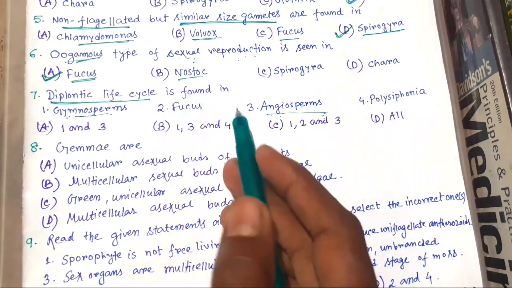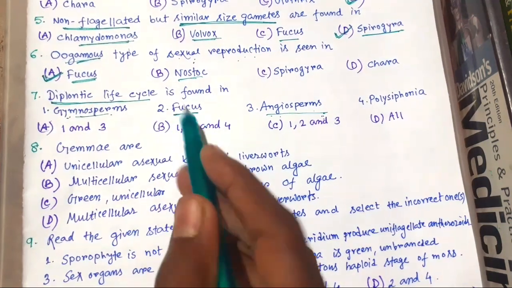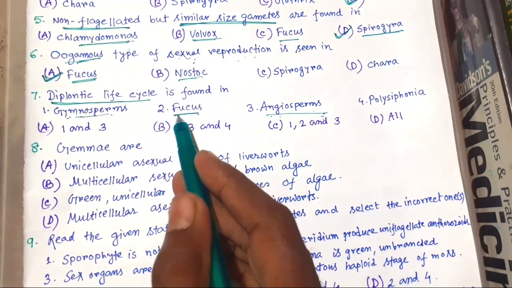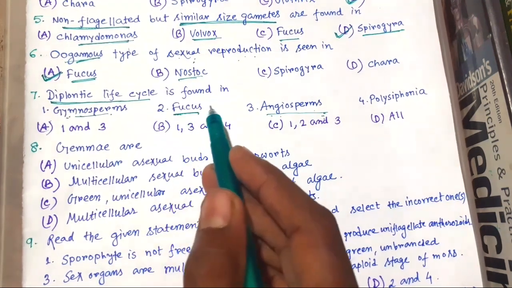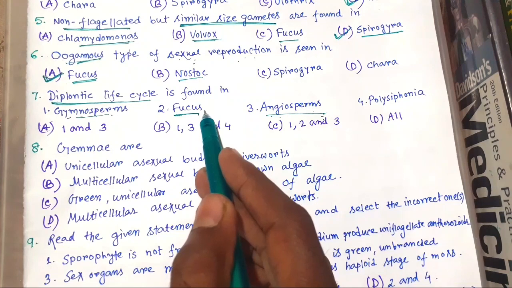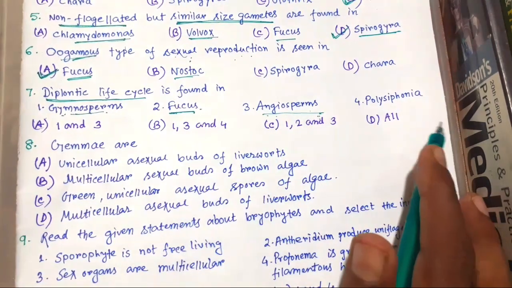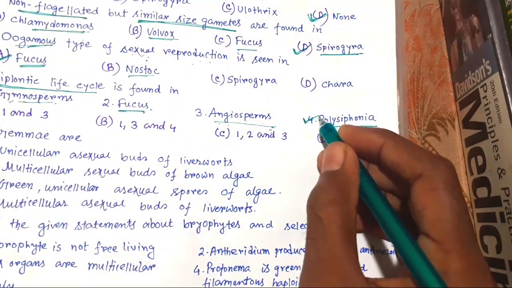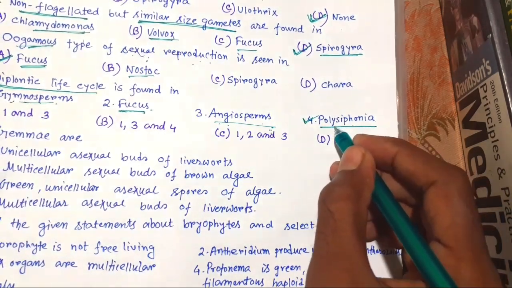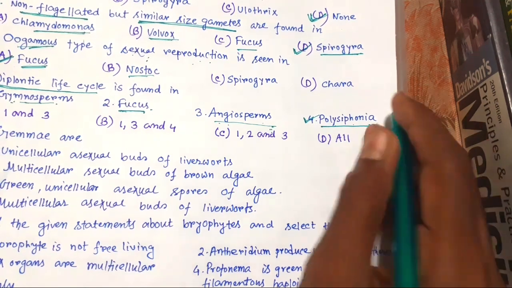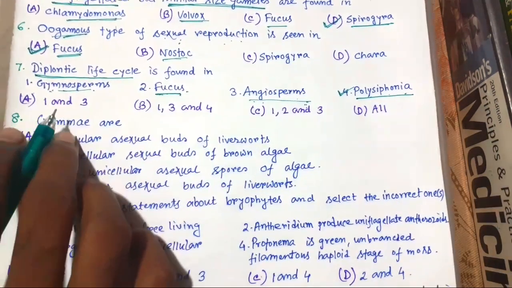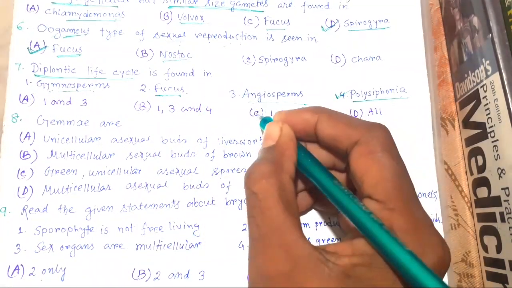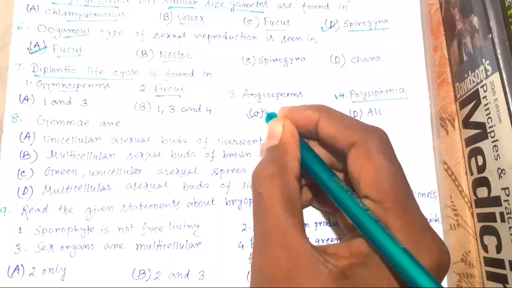And there is an alga, this is Fucus. This alga also has diplontic life cycle. And this is a red alga, that is Polysiphonia. This has haplodiplontic life cycle. So the right choice is 1, 2 and 3. That is C.